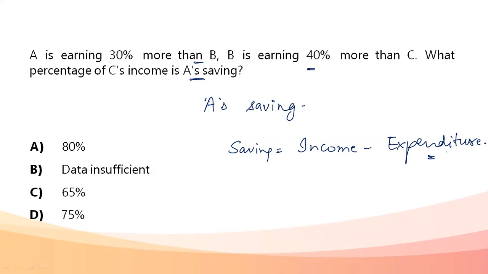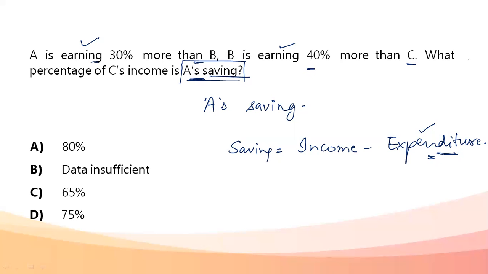But if I look at this particular question, the only information that is given to me is A is earning, B is earning, and somewhat related to C is earning. So I'm given relations, but those relations are just in terms of earnings. I have no idea what the expenditure is, which is why I cannot comment anything on A's saving. Not just A, anybody's saving. I cannot comment anything about anybody's saving here because what I have an idea of is just their earnings. The question is not giving me anything about their expenditure, how much they're spending, or whether they're doing some investments, or what kind of expenditure they have. I don't have any idea.